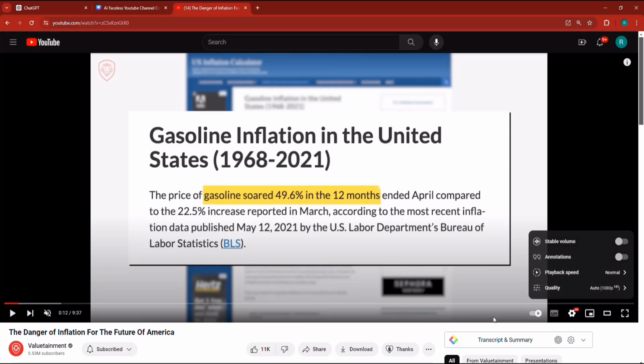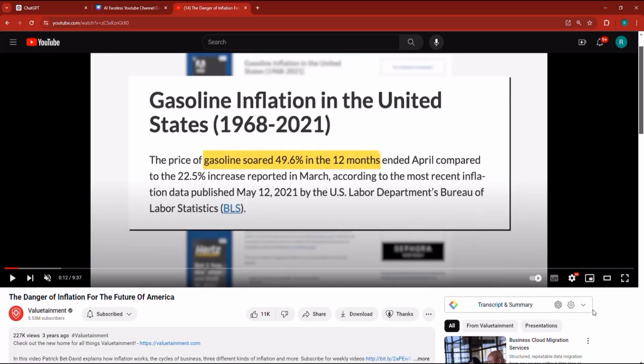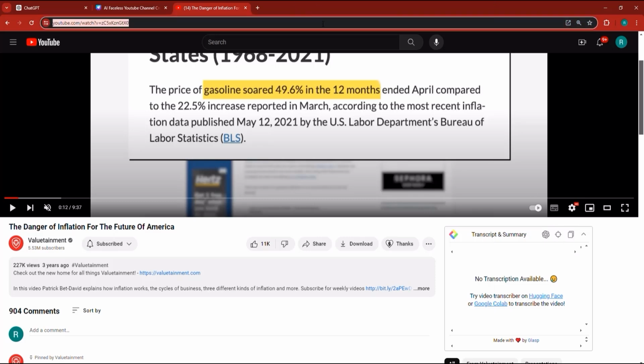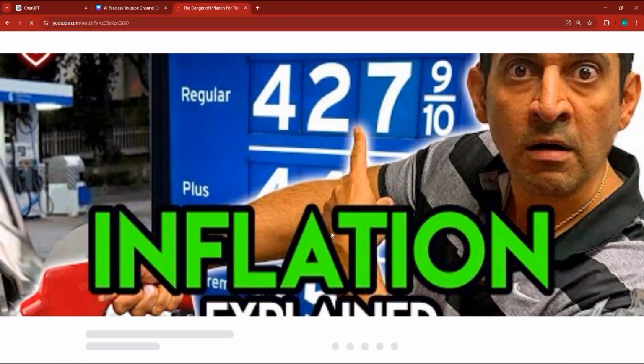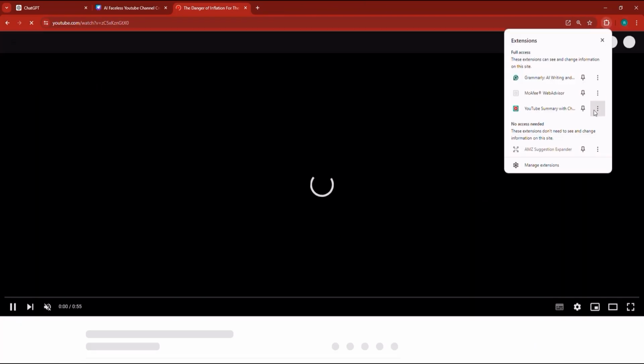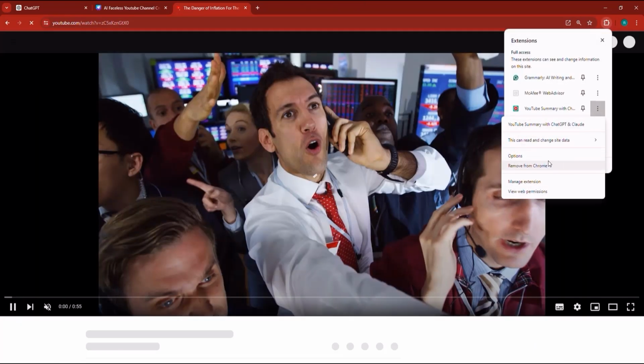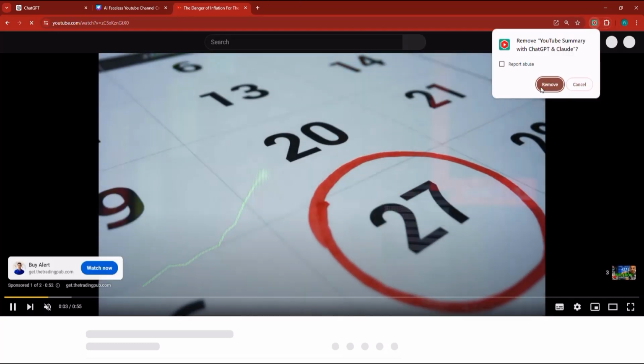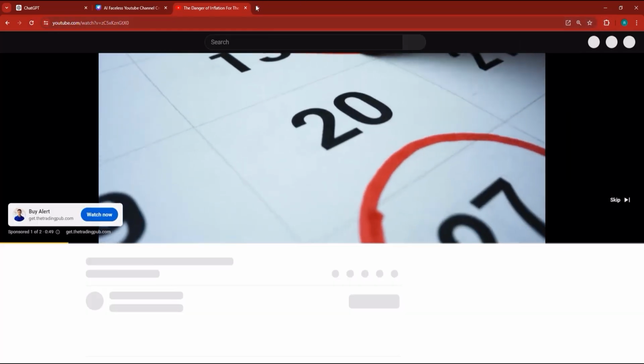That is why here, I use this extension that shows pretty easily around here. And if I were to just copy the transcript, it says no transcription available. Okay, no problem. So in this case, it seems that the transcription is not available with the extension that I have chosen, which means I'm going to have to go ahead and just remove it from Chrome for a second. And I'm going to go with the other extension instead.